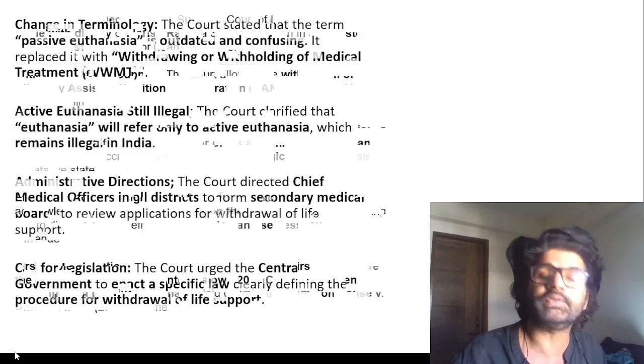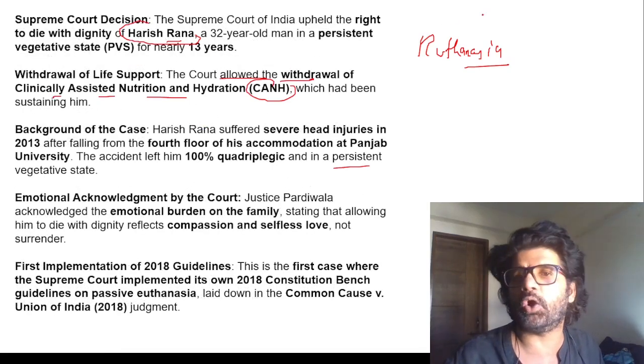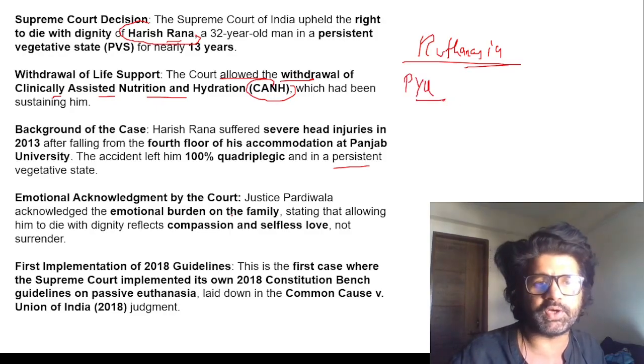Now there is a homework for you guys. You have to find out which is the first country in the world which allowed euthanasia in any form. UPSC has already asked a PYQ on it. If you know the answer, post it in the comment section.